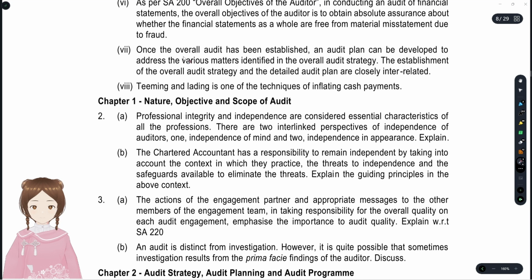And once the overall audit strategy has been established, an audit plan can be developed to address various matters identified in the overall audit strategy. First audit strategy, then goes the audit plan. The establishment of the overall audit strategy and the detailed audit plan are closely interrelated. Yes, this is the first thing right in this whole set of statements. Okay, the seventh MCQ is right.